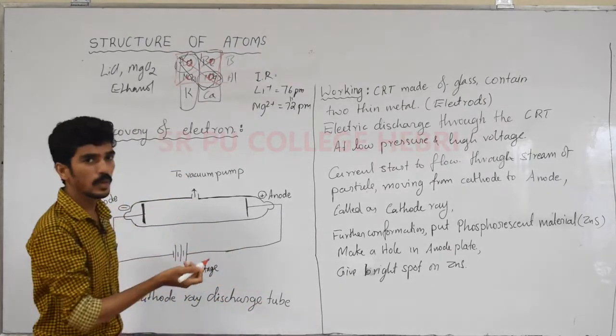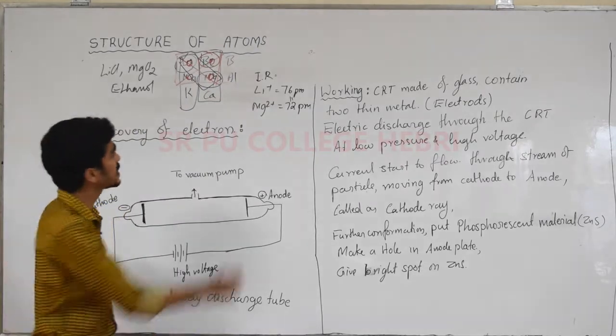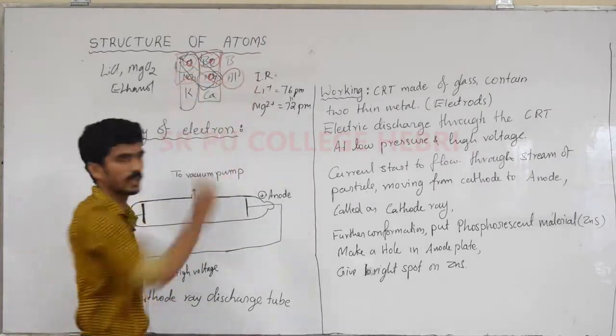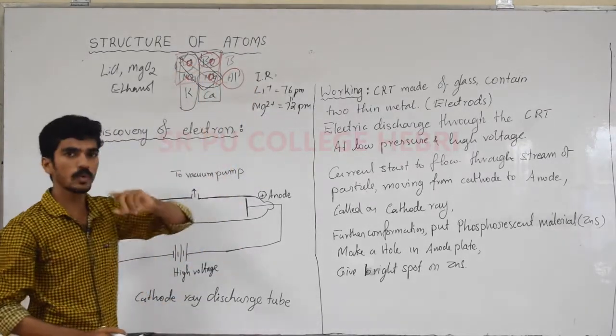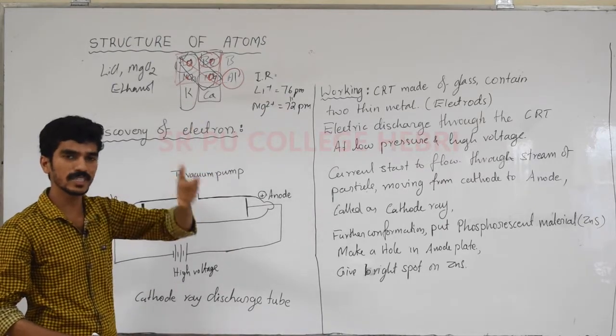And one more element I will take, beryllium. Beryllium has similar properties with aluminum. So we can expect one question: write the diagonal elements, or give an example for diagonal elements.